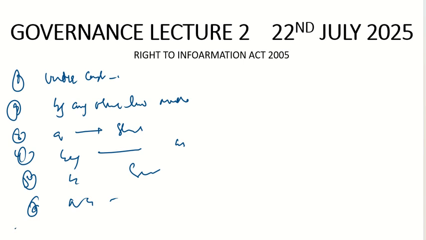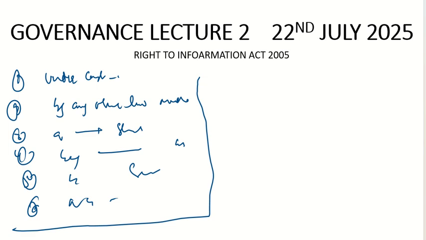So all these institutions which are public authorities, whether created under the constitution, or by any other law made by the parliament, or by any law made by the state legislature, or by notification created by the government, or bodies owned, controlled or substantially funded by the government, or NGOs substantially financed by the government, come under the definition of public authority.